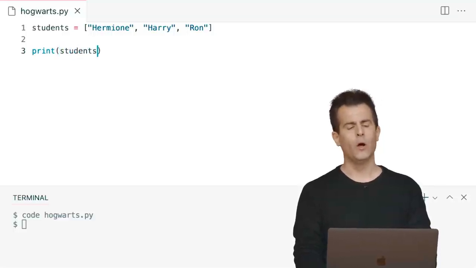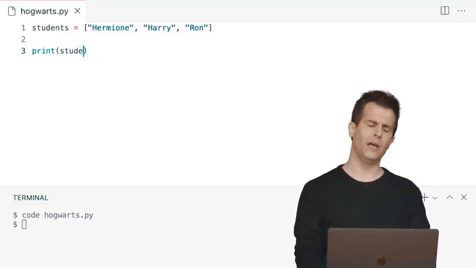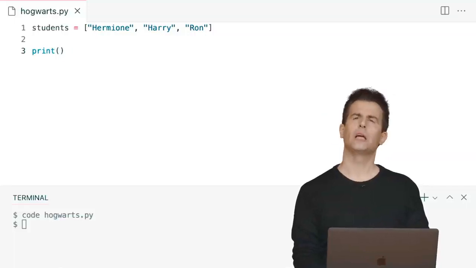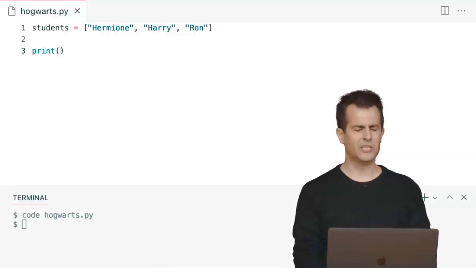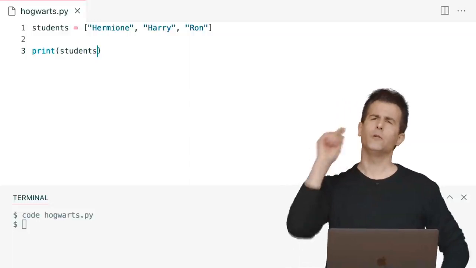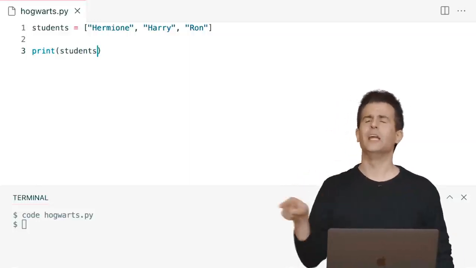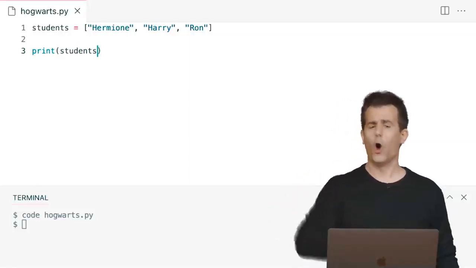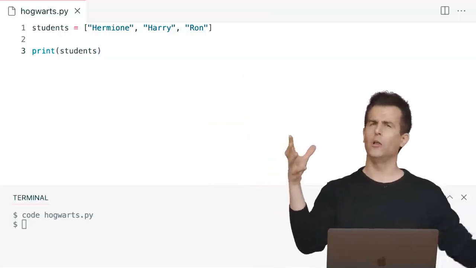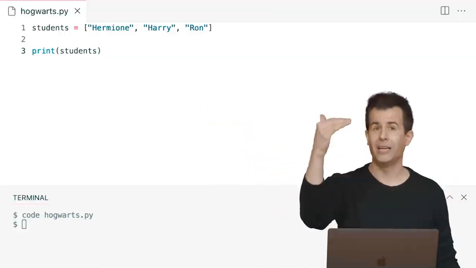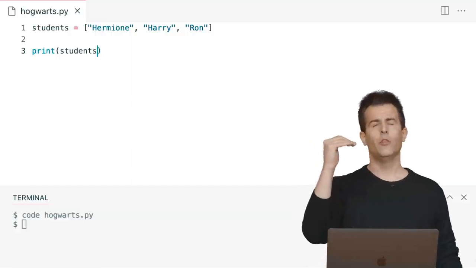Let me print out each of these students. Well, wait a minute. How do I print the contents of a list? Well, in the past, when we've printed a variable, we've just printed out the name of the variable. But I don't want to print out all of Hermione and Harry and Ron all at once. Maybe I want to print out Hermione first, then Harry, then Ron.